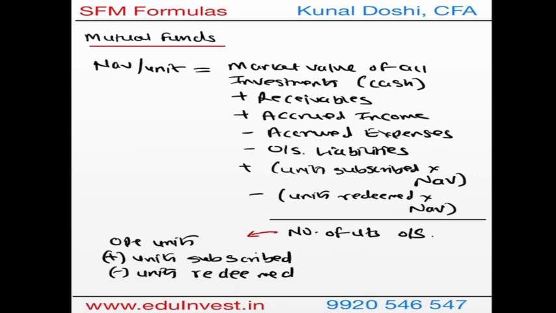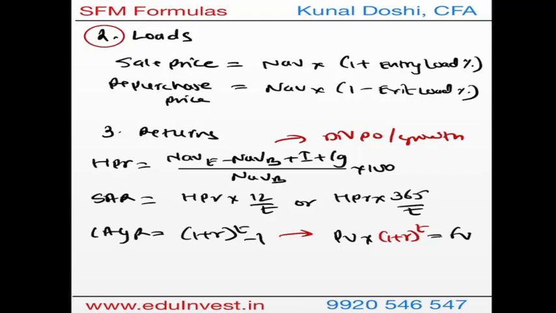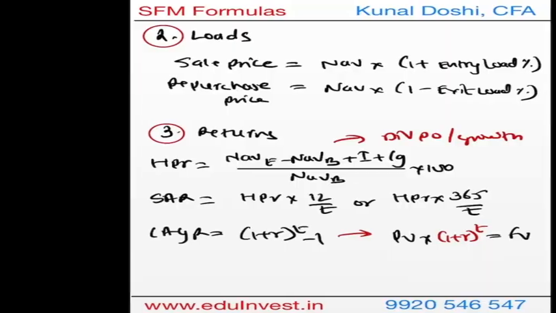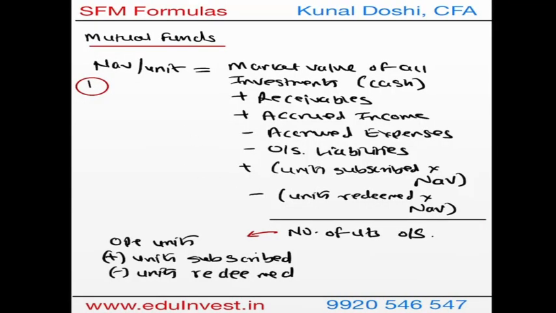So overall, in mutual funds, the first formula we had is about the NAV per unit. I've included everything in the NAV formula. Then the second is with respect to loads, with the sale price and repurchase price. And then in returns, you have holding period, simple annualized and compounded returns. Also, you have returns when you have dividend reinvestment and bonus option. With respect to closed-ended funds, you have the discount or premium formula, and then you have the expense ratio formula. There are also other formulas with respect to performance evaluation, where you have Sharpe, Treynor and Jensen's alpha, which I will be covering in the portfolio.